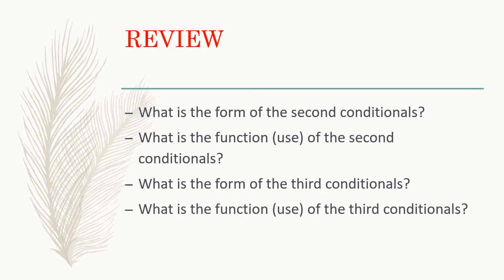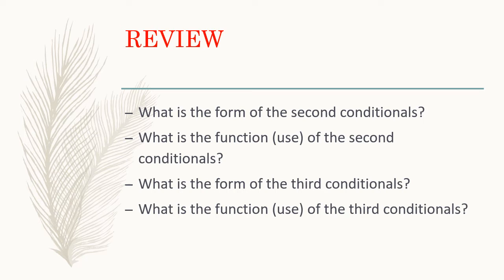So the second conditionals, or the type 2 conditionals, have the form if plus subject plus the simple past form of the verb, comma, subject plus would or could plus the base form of the verb. For example, if I were you, I would do it this way.